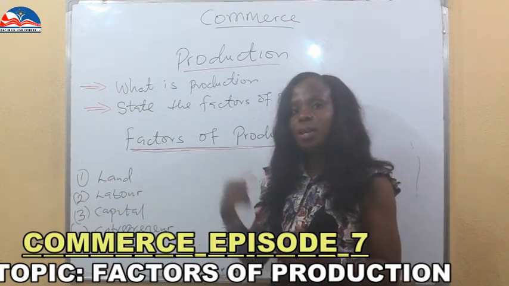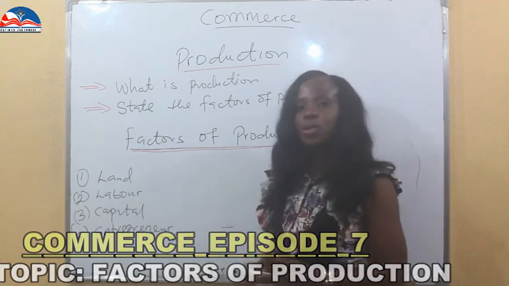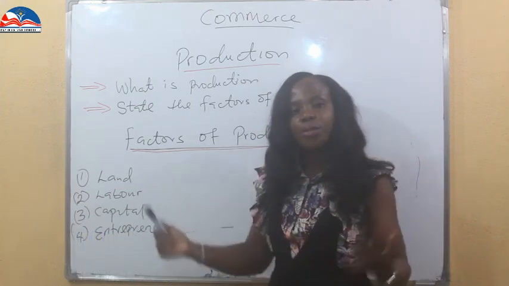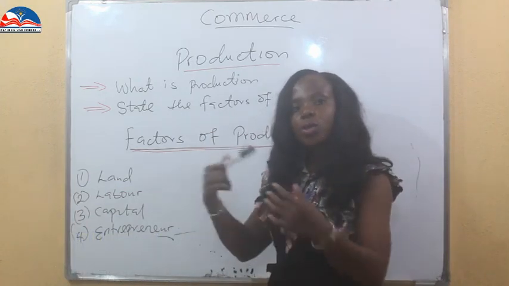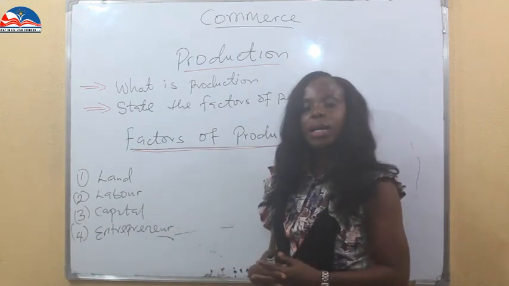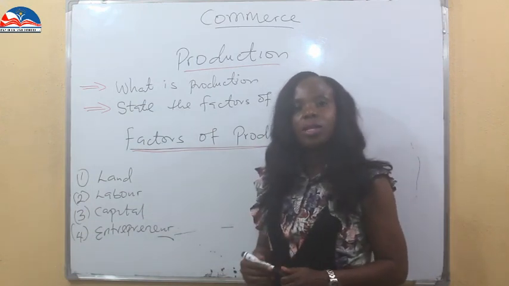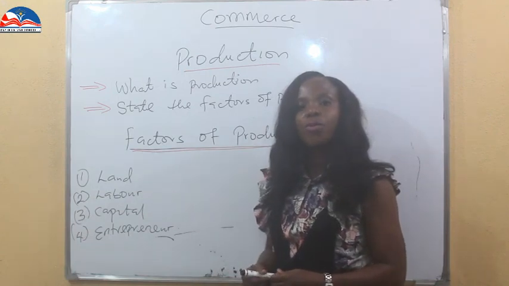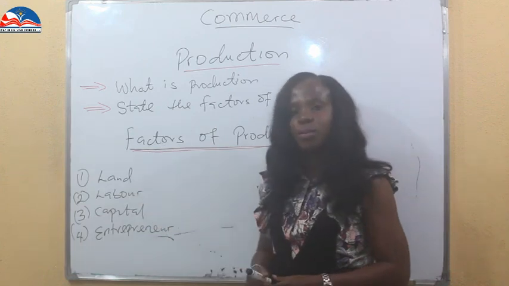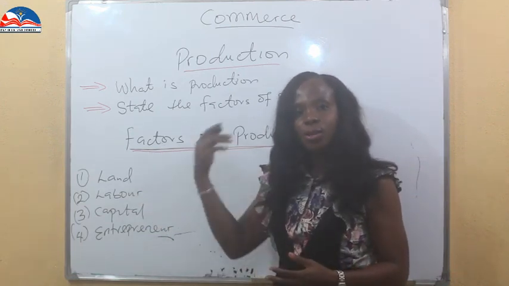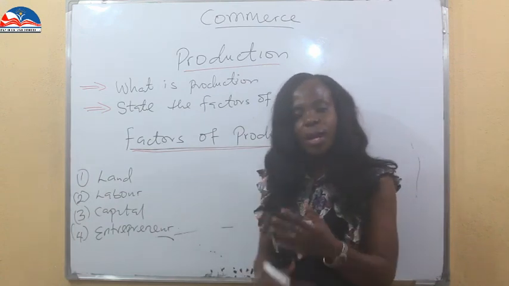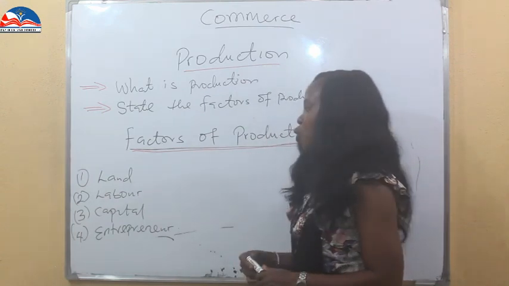So invariably, land has to do with the free gift of nature God has given us, where we get our raw materials to do production. Labor has to do with human effort put into the production process, mental, physical, all ability to make the production process successful. Capital, human activity that has to do with provision of what makes land and labor possible, like our finances to buy raw materials, equipment to make them work out to give us our finished goods.